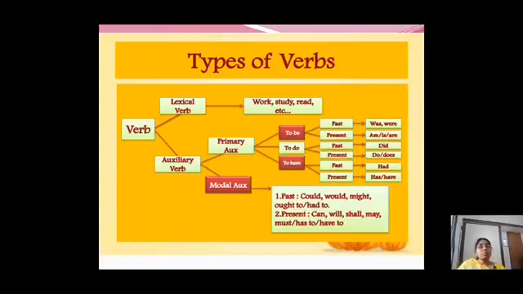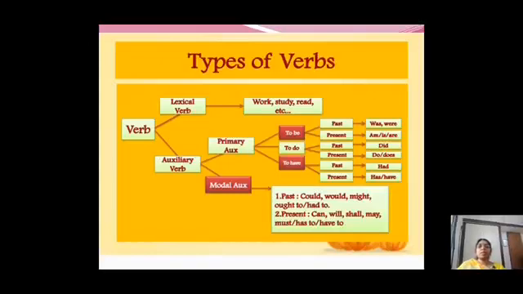Auxiliary verb is divided into two, primary auxiliary and modal auxiliary. Primary auxiliary, you have three: be verb, do verb and have verb. Right? Be verb is am, is, are in present tense and was, were in past tense. That is be verb. Do verb is did in past tense and do and does in present tense. Have in present tense is has and have, and past tense you had, right?